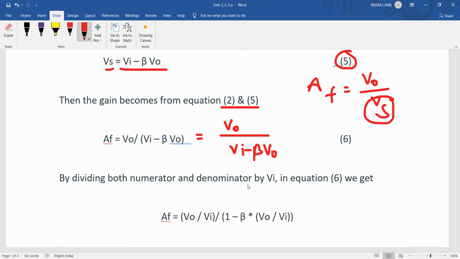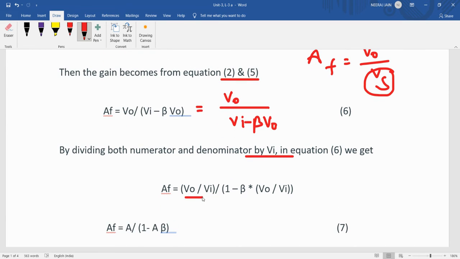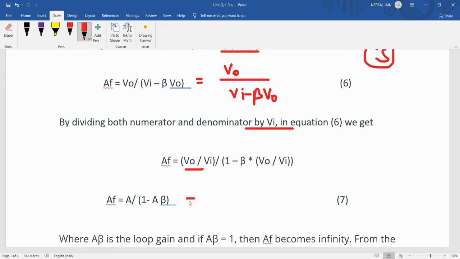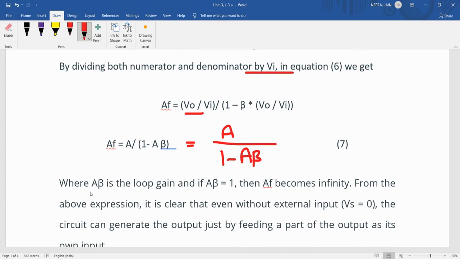Now by dividing the equation numerator and denominator by Vi, we will get Vo upon Vi upon 1 minus beta Vo upon Vi. So the closed loop gain that we will have will be A upon 1 minus A beta, where A beta is the loop gain. And if A beta is equal to 1, then Af becomes infinity.